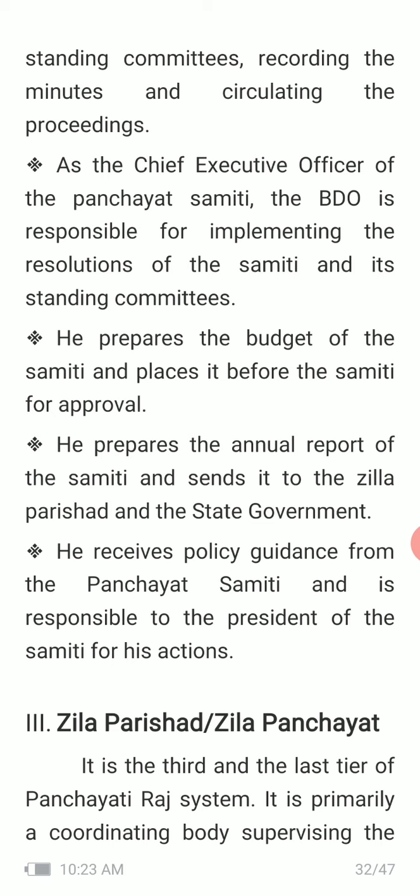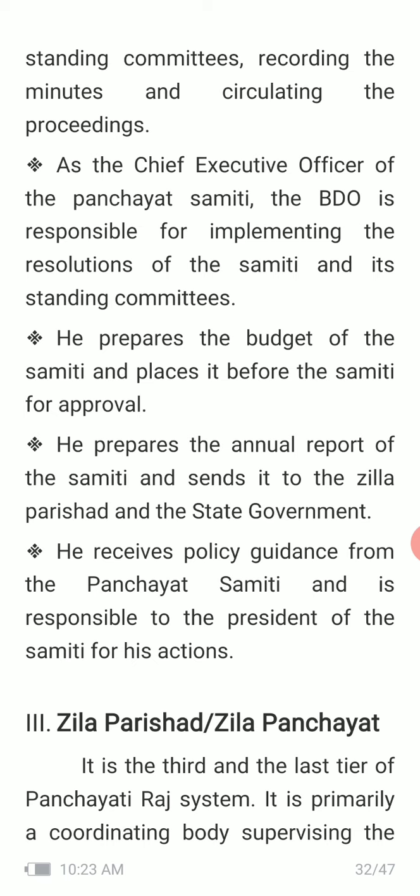Then he prepares the annual report of the samiti and sends it to the Jilla Parishad and the state government. So he will prepare the annual report and send it to the Jilla Parishad, which is at the district level, the local body and head for the district, and to the state government. The last function is that he receives policy guidance from the Panchayat Samiti and is responsible to the president of the Samiti for his actions. So all these are the roles or the functions performed by the block development officer.